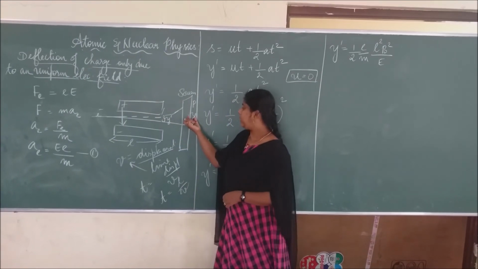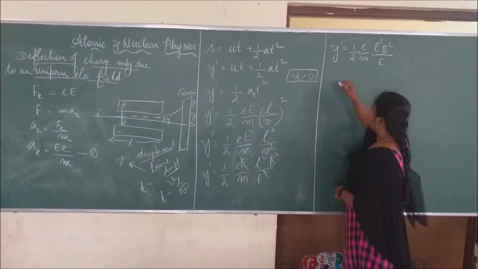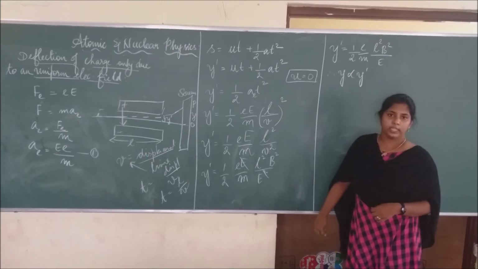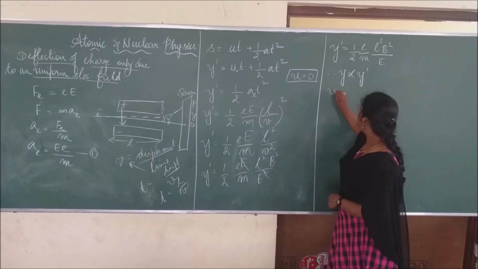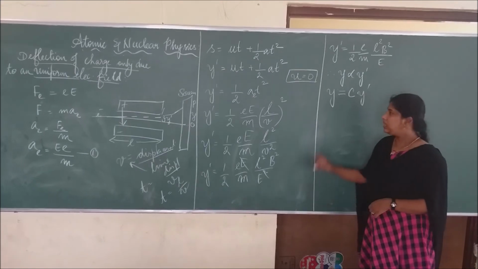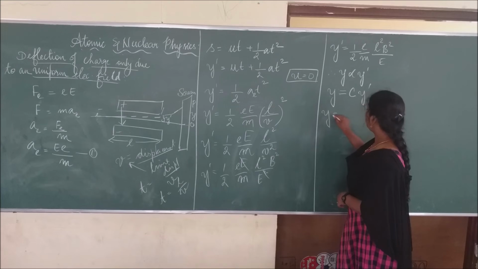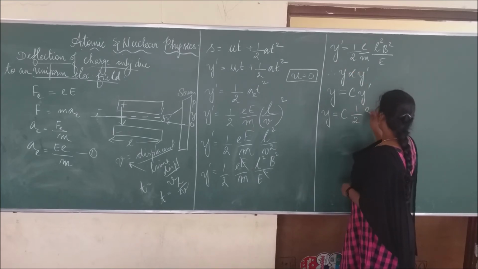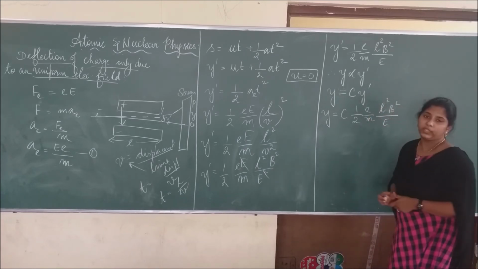And we want to know the deviation, that is Y here. How will we find Y? We know normally the larger displacement is proportional to the smaller displacement. So we have to equate by introducing one constant here. That constant is c, the constant of proportionality. Therefore Y equals c into y dash, which is half E by m L square B square by E.